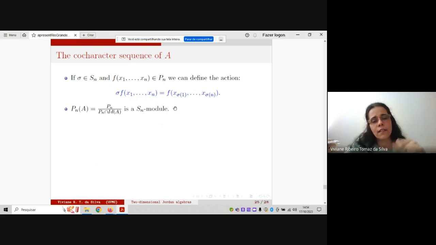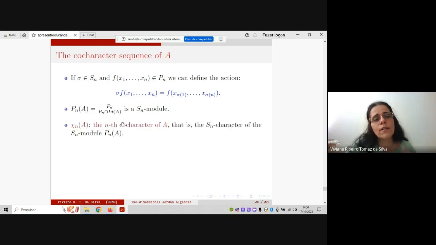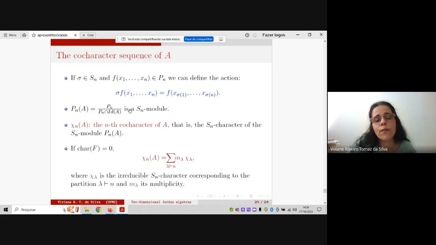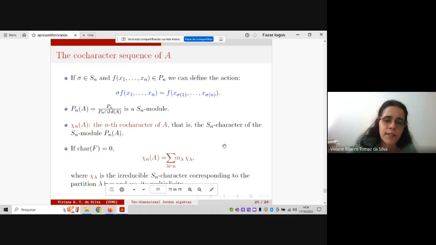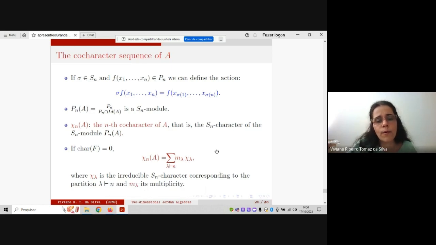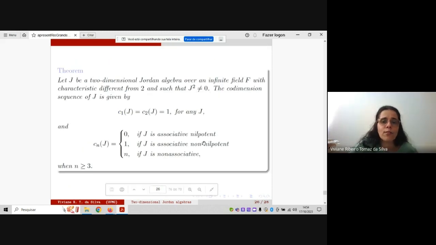And then the quotient is an S_n-module, and its character is called the cocharacter. And if the characteristic is 0, the cocharacter is given as a sum of irreducible S_n characters. Each one corresponds to a partition, and here you have the multiplicity, okay?